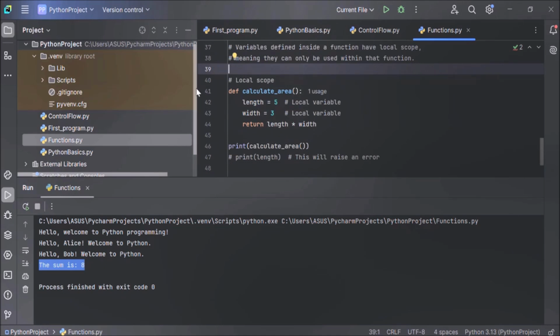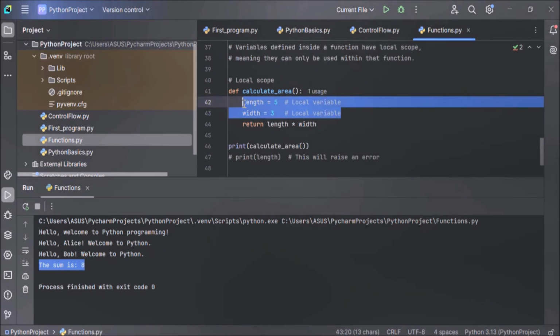Now, let's see what this code is doing. Here we have defined a function using the def keyword, and after this keyword we have the name of the function, calculate area, and this parenthesis is empty. It means that it doesn't take any parameter. Inside the function body, we have a length variable and a width variable. We have assigned value 5 to the length variable and value 3 to the width variable.